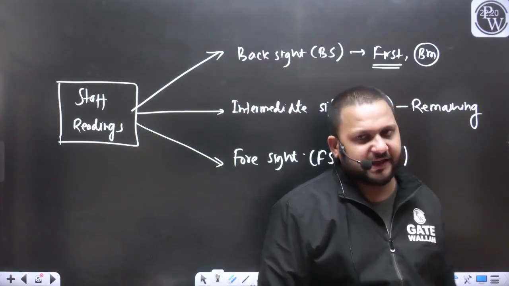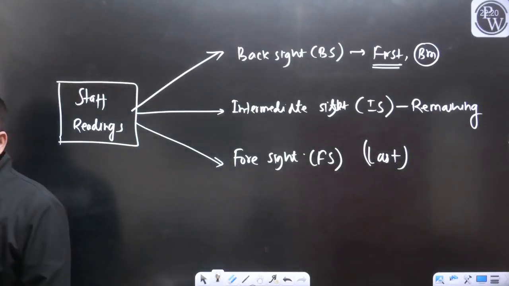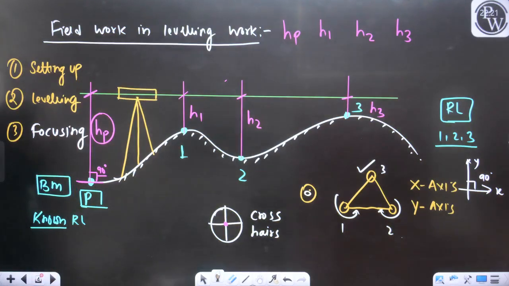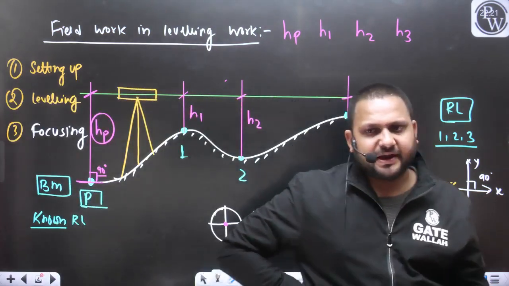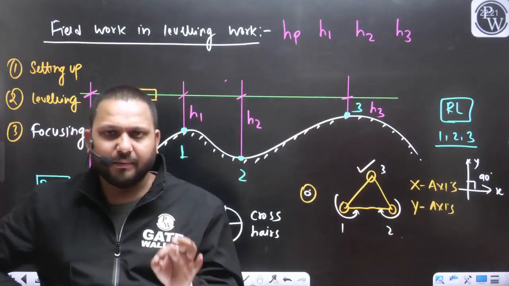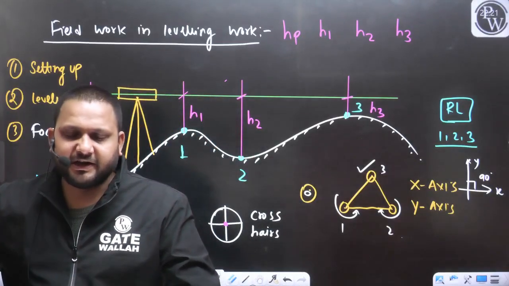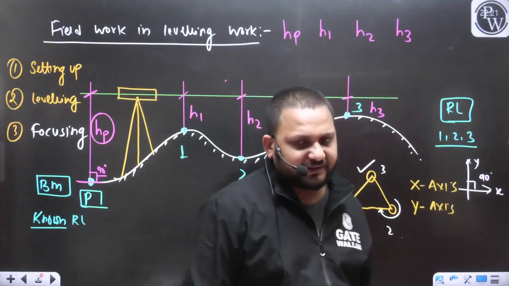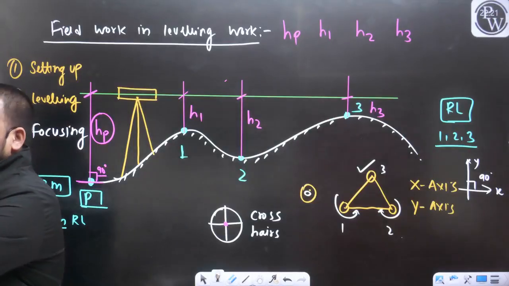So based on this explanation, can you please tell me about these 4 readings? Out of these 4 readings, how many are backside readings and which one? How many are foreside readings and which one? And how many are intermediate side readings and which one? Tell me in the chat box. We have discussed the definitions of the backside, the foreside and the intermediate side.